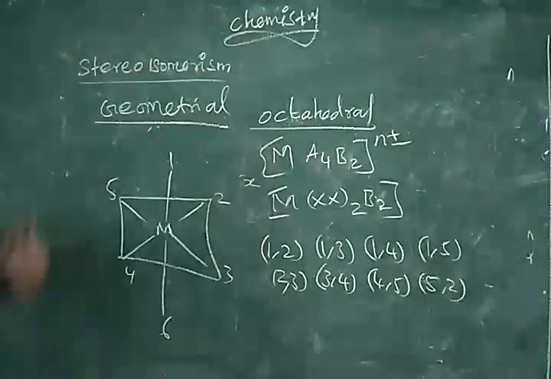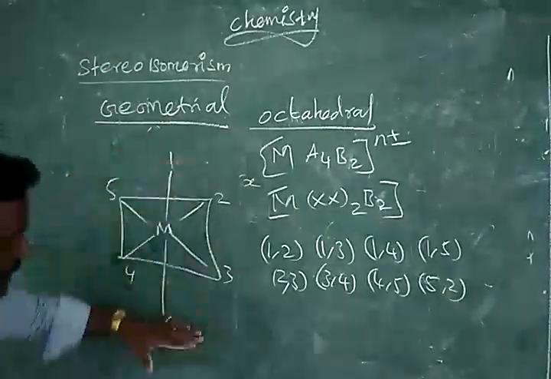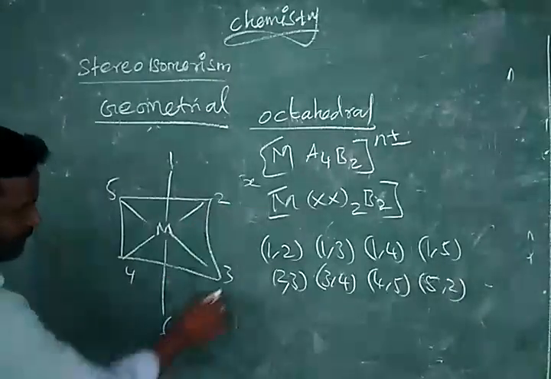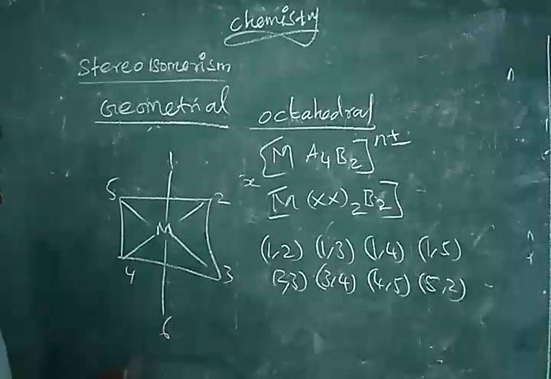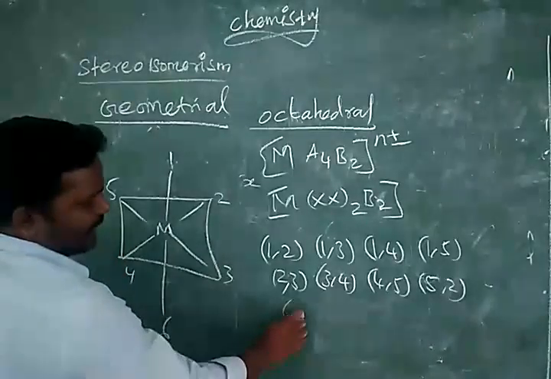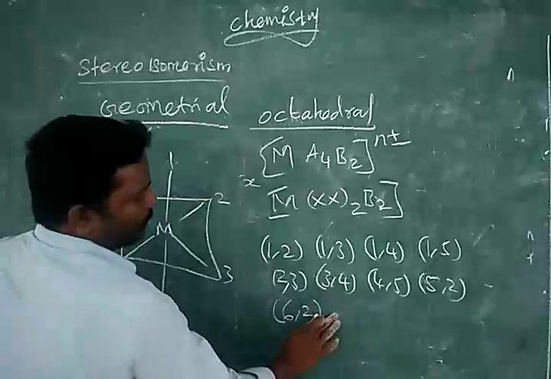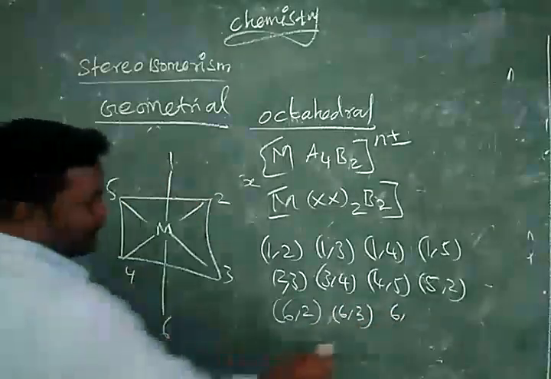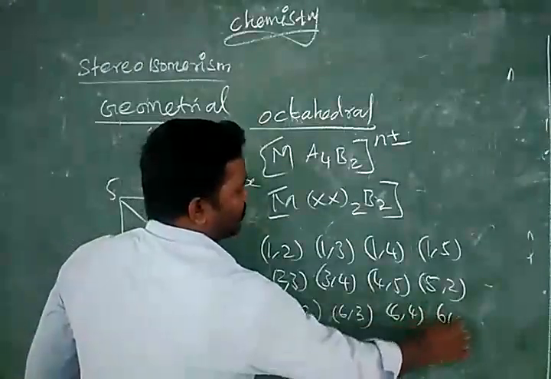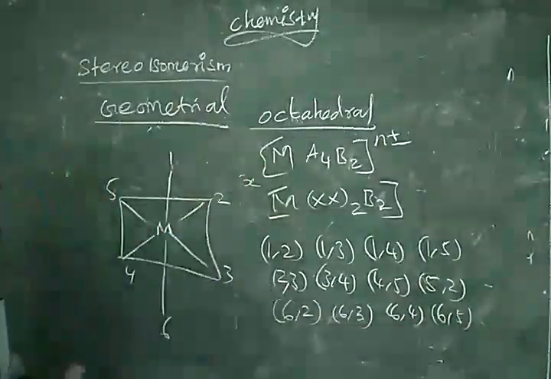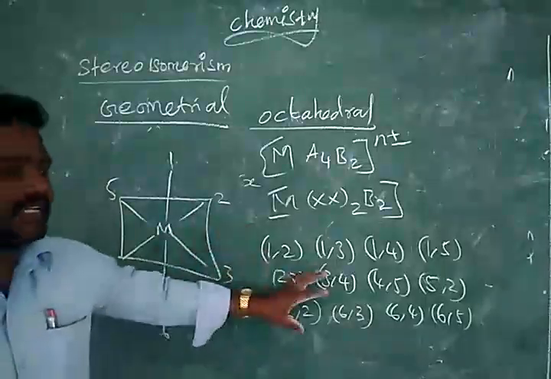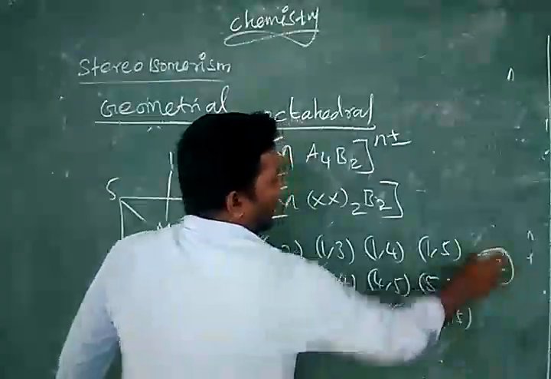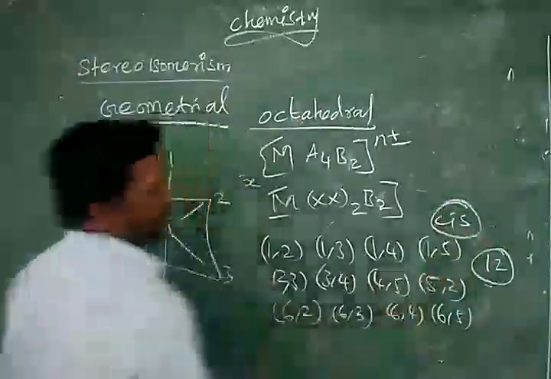So upper part we completed. You just imagine down part. For 6, the 2 is adjacent, 3 is adjacent, 4 is adjacent as well as 5. So 6 adjacent with 2, 6 also adjacent with 3, 6 adjacent to 4 as well as 5. So all possible cis positions I have completed. Totally we have 12 possible cis positions.